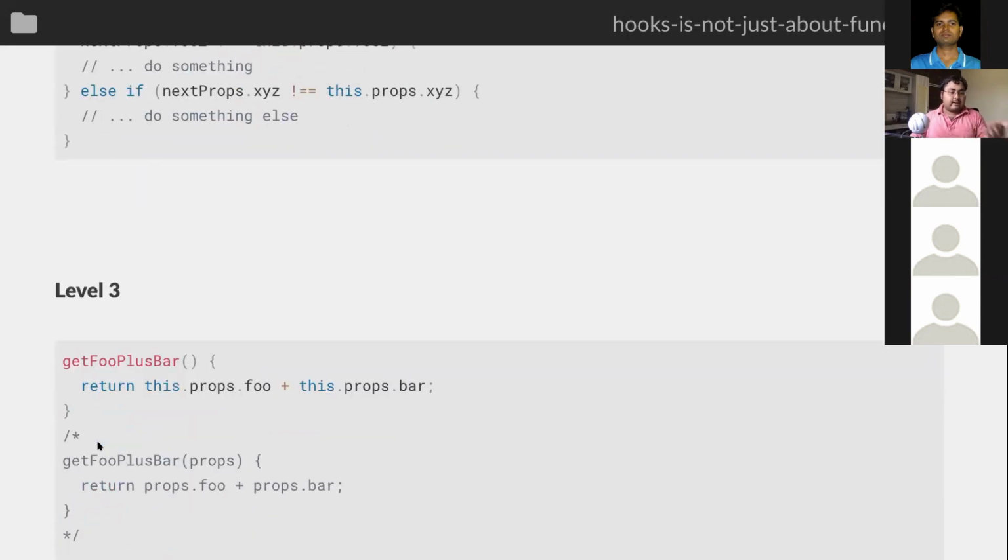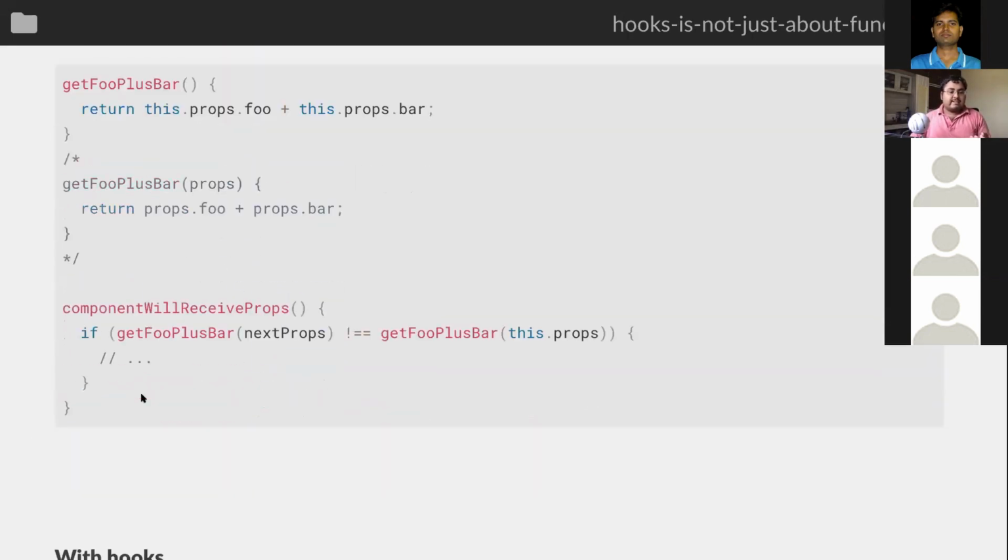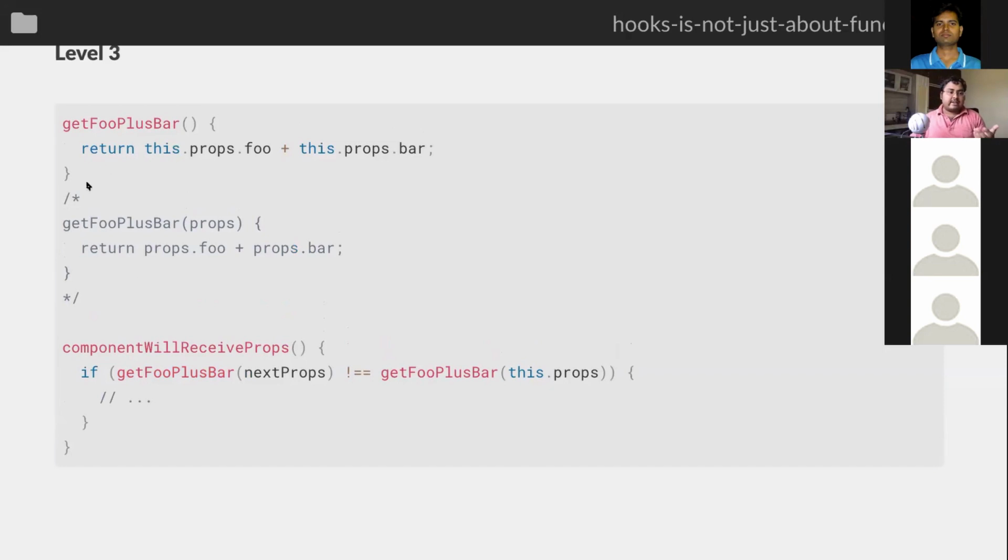And then there is a third example. Till now we are comparing each variable in our props separately, checking if props.foo changed and props.bar changed. But let's say you want to check if props.foo plus bar has changed, so if the sum of two props variables has changed, then you want to run some code. Now, I already have this kind of a method in my component, getFooPlusBar, which does this.props.foo plus this.props.bar. I'm using it in other parts of my component, so this already works. Now I just want to use it in componentWillReceiveProps.